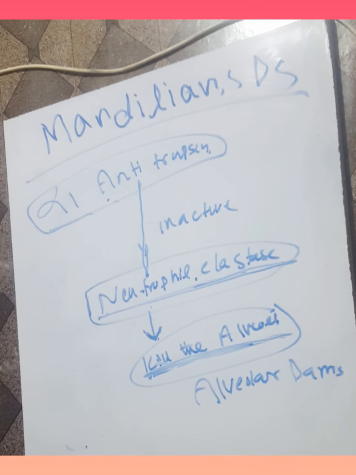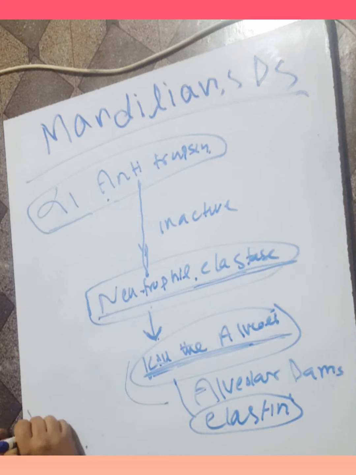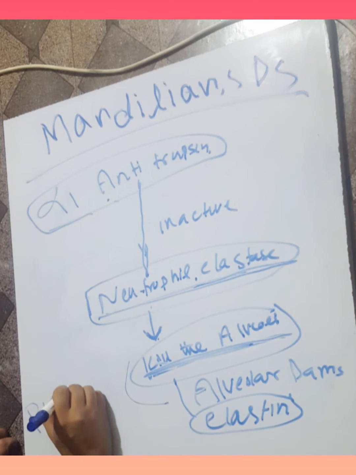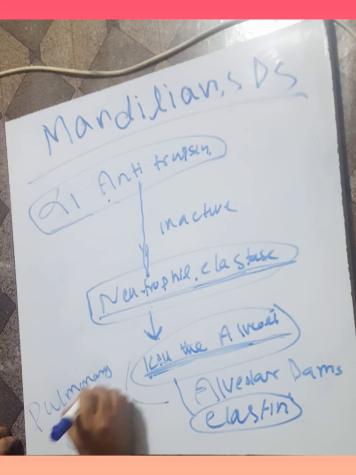And destruction of the elastin in the walls of the lung alveoli occurs. They destroy the alveolar wall, especially elastin, and this results in pulmonary emphysema. What is pulmonary emphysema?